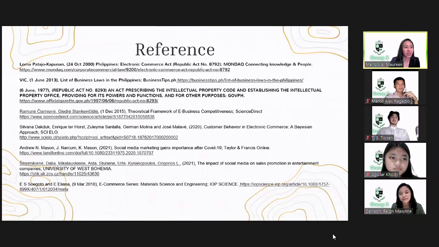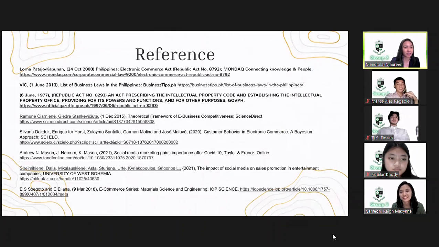Reference. Here is the reference that we used and that guided us to completely finish our research.